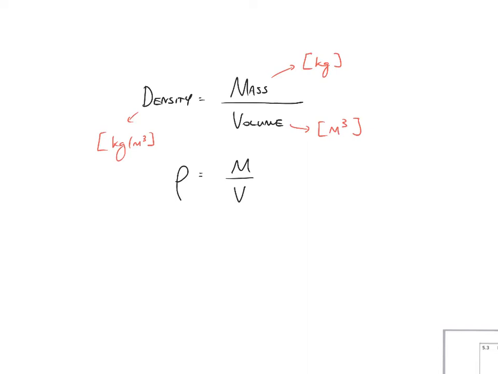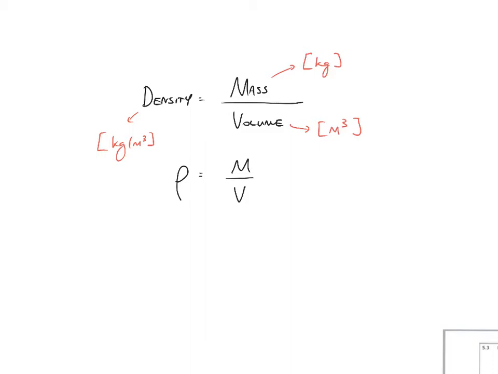What I'd like you to do is pause the video and write down the formula for density now. 3, 2, 1. Okay, so there's the formula. Density is mass divided by volume. SI units, mass, kilograms, volume, meters cubed. So the unit of density is kilogram per meter cubed.